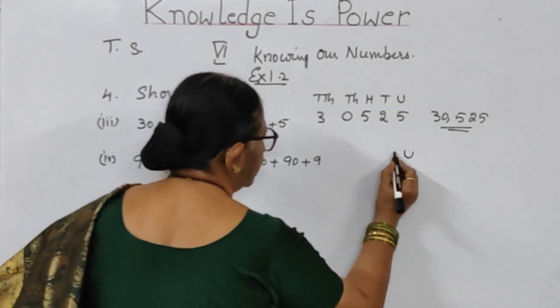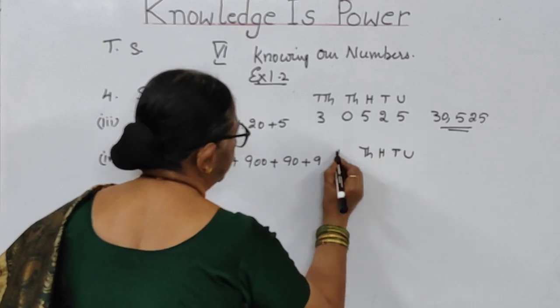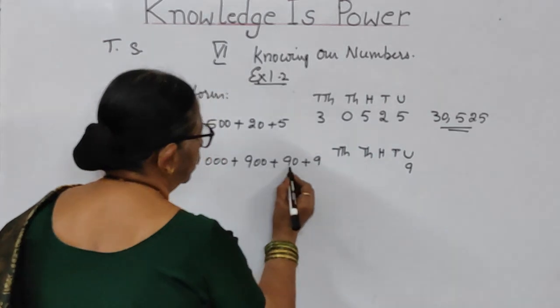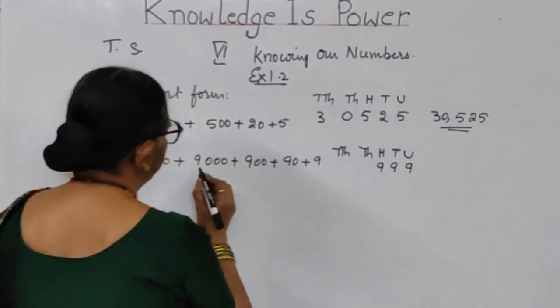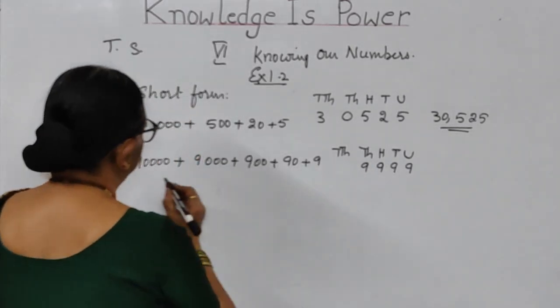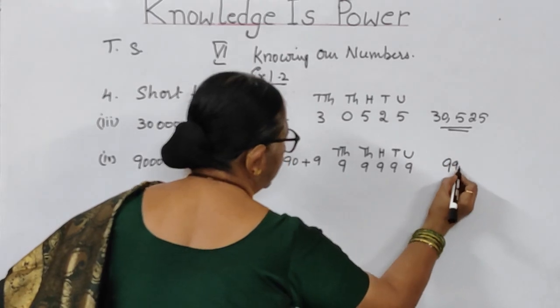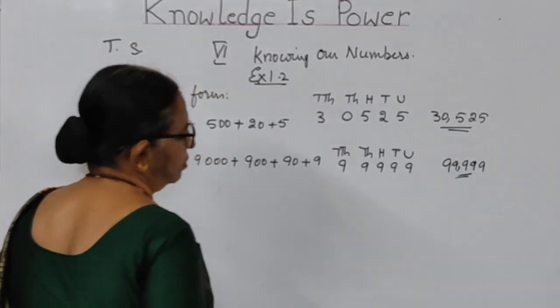Units place, tens place, hundreds place, thousands place, 10,000s place. Units place you have 9, tens place you have 9, hundreds place also 9, thousands place also 9, 10,000s place also 9. So what is the number, children? 99,999 is the answer for this